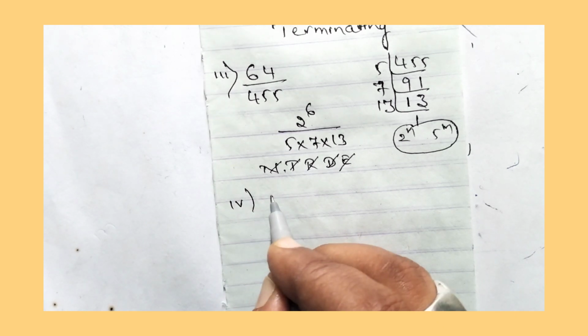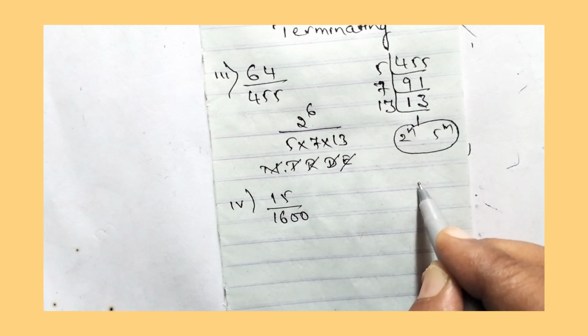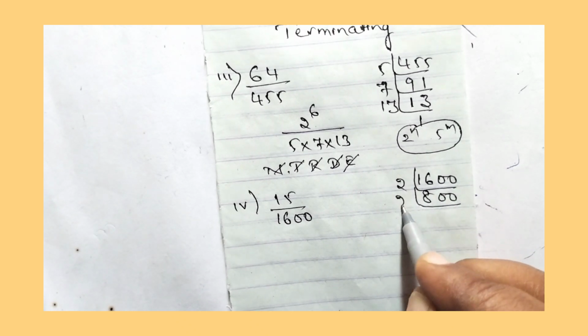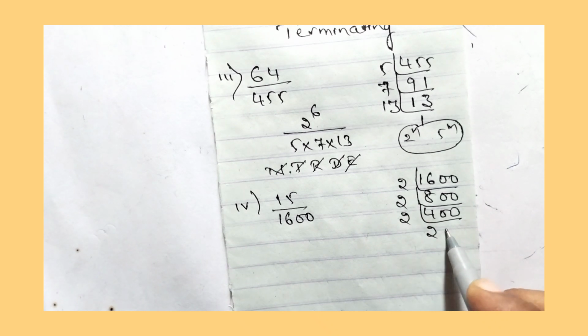Now let us move to the fourth question. 15 divided by 1600. So now let us factorize 1600. So 2 8s are 16 0 0. 2 4s are 8 0 0. Then 2 2s are 4 0 0.